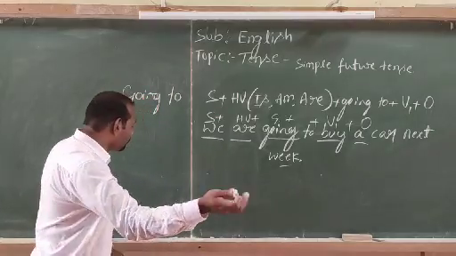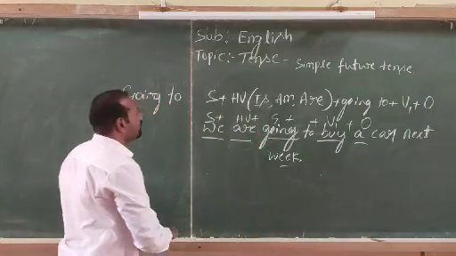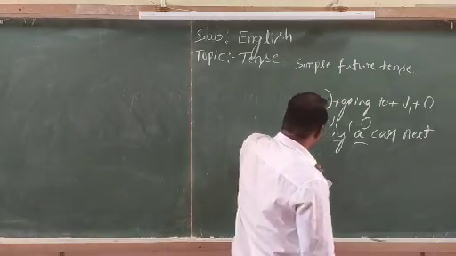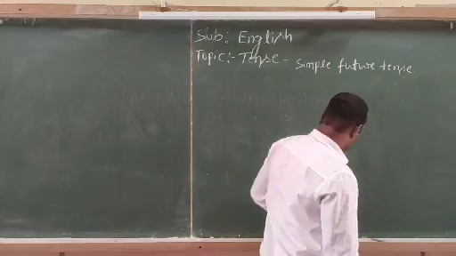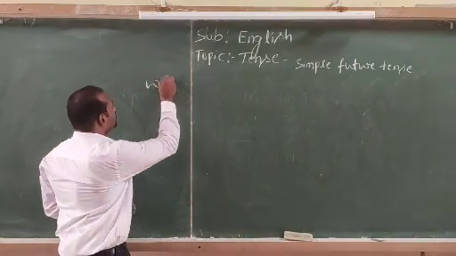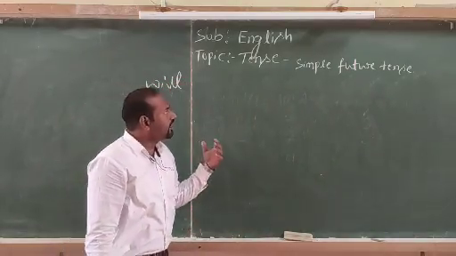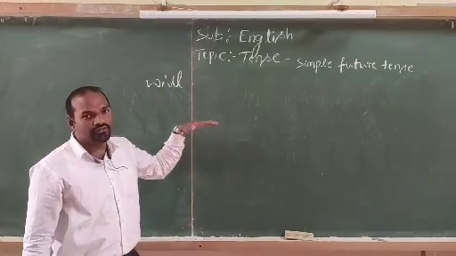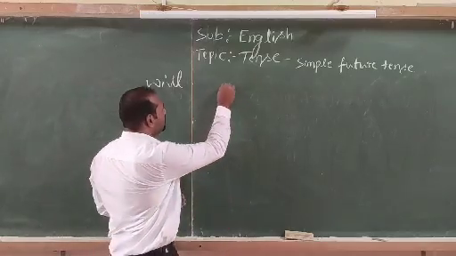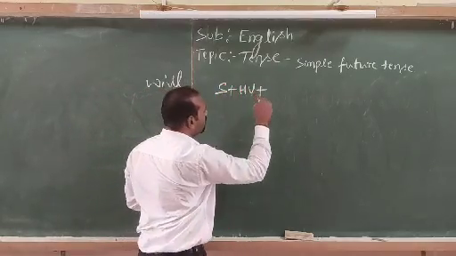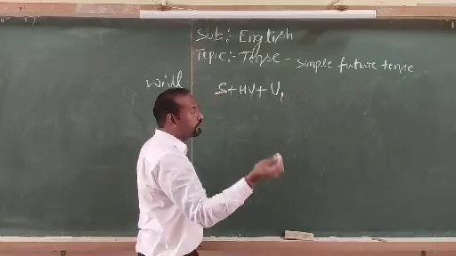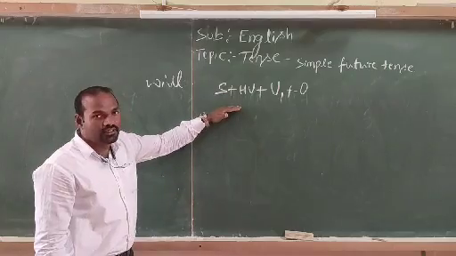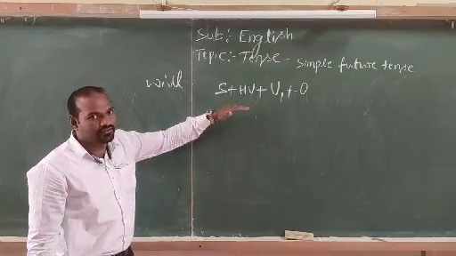Let's look into the will. Will is also indicating simple future tense. Okay. The structure of this kind of sentence is here: subject, helping verb, verb in the first form or the present form, then object. Look, this is the structure of the will structure of the sentences.